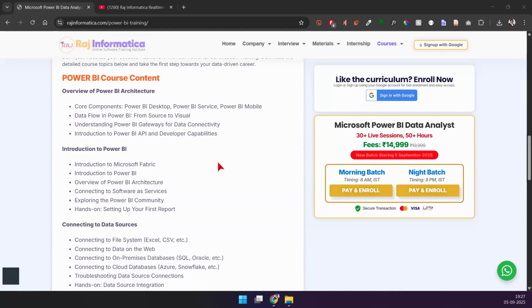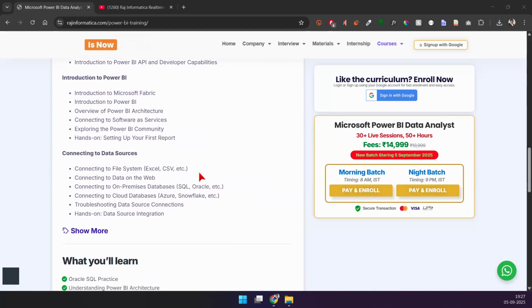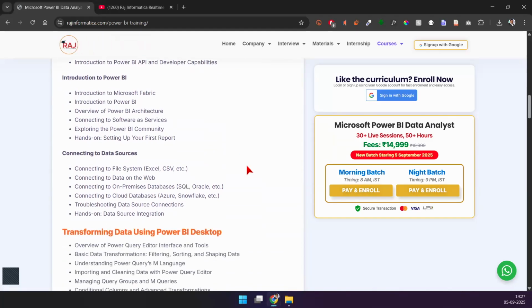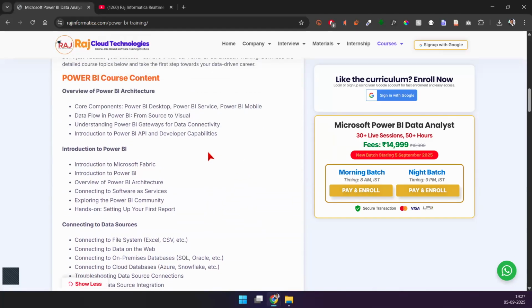So let's go ahead and understand a couple of things. I just want to go through this on a high level because I've done this a couple of times, and I just want to give you a brief overview of the course curriculum, and then we'll move on to the actual demo, plus understanding of this tool, the basics, and we'll just get started.